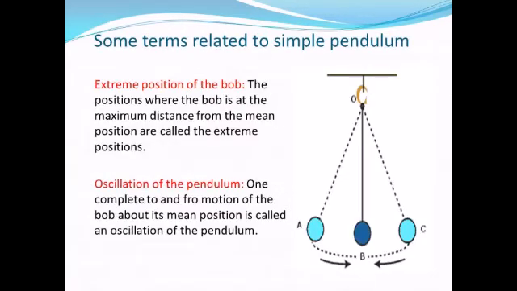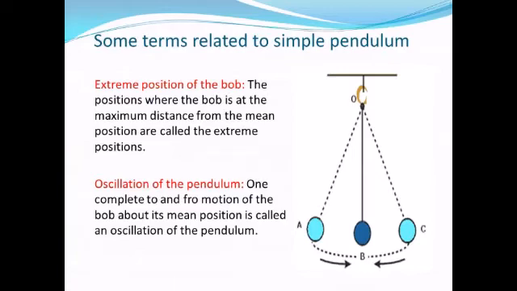Now next we will discuss the extreme position of the bob. The positions where the bob is at the maximum distance from the mean position are called extreme positions. You can see in this diagram, suppose a bob moves from B to A and then again to C. So the extreme position means the maximum distance from the mean position. That is called the extreme position of the bob. So here A and C both are extreme positions of the bob because they are at the maximum distance from B.